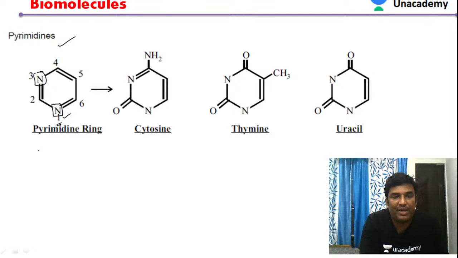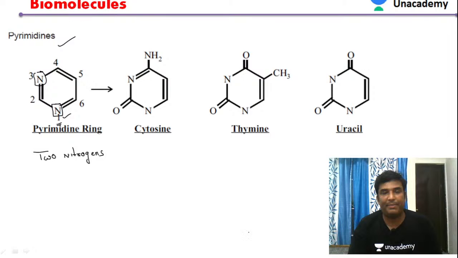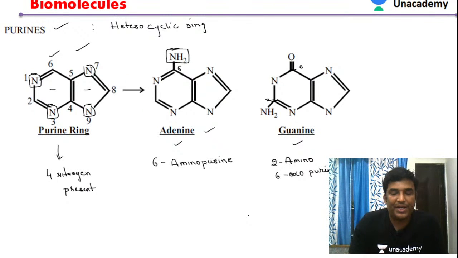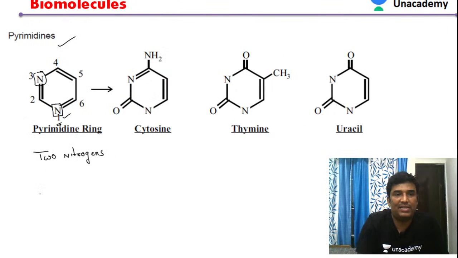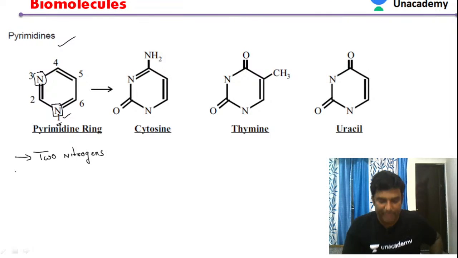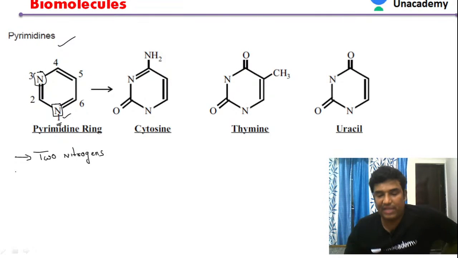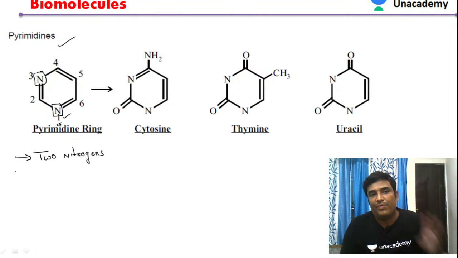If you see the purine ring, we have 4 nitrogens, but in case of the pyrimidine, you have only 2 nitrogens.